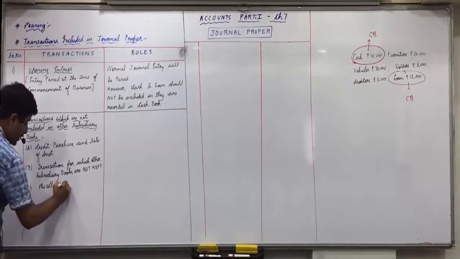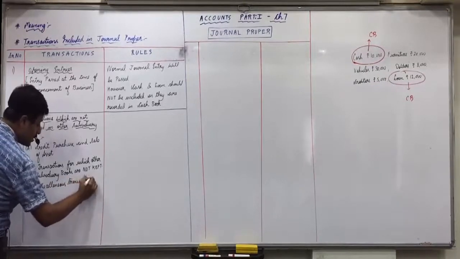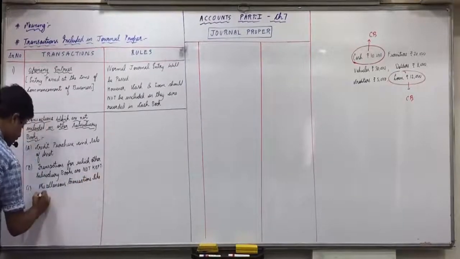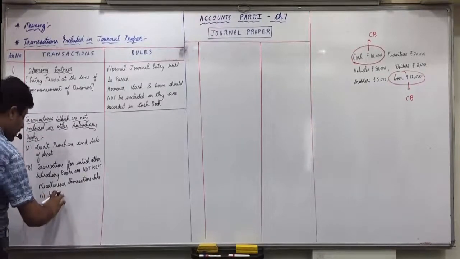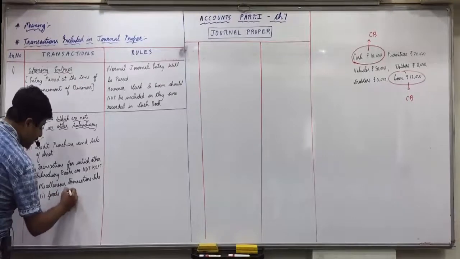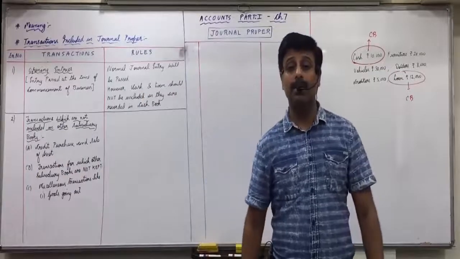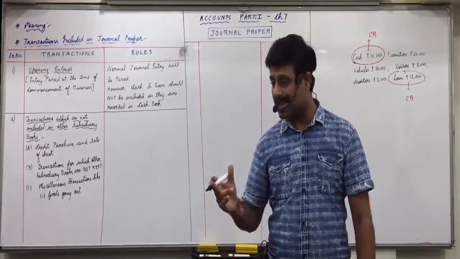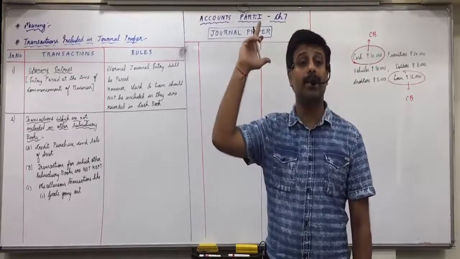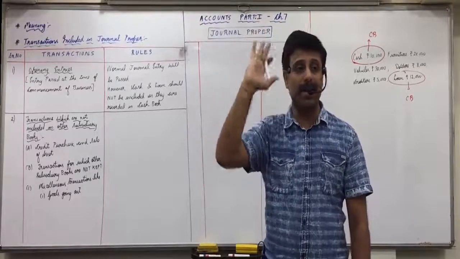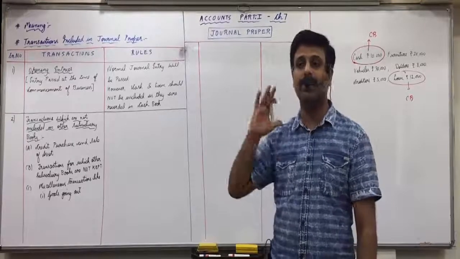And the last includes miscellaneous transactions like goods going out. For example, goods taken for personal use. Can you write it in sales book? Goods taken for personal use, can you write it in sales book? No. Will you record it in any other book, cash book, etc.? Owner is the receiver, debit the receiver, drawings account, debit. Goods goes out. Credit what? Goes out, to purchase. That will come in journal proper.